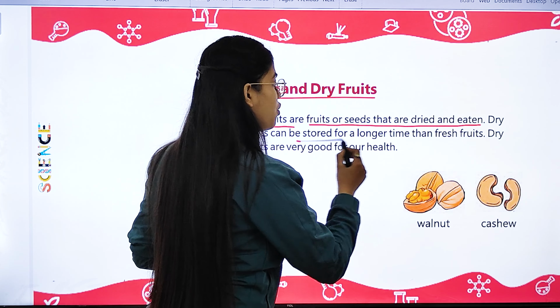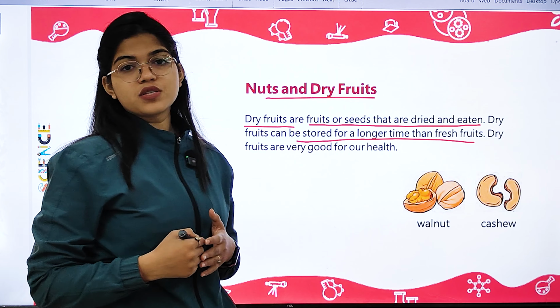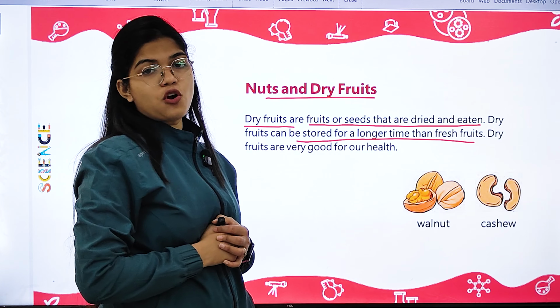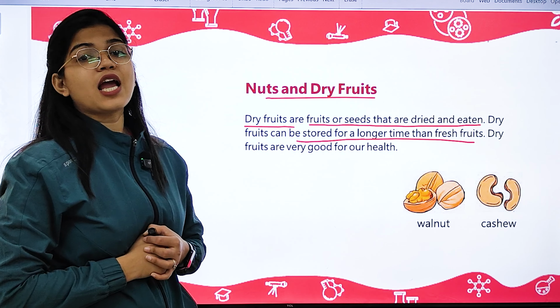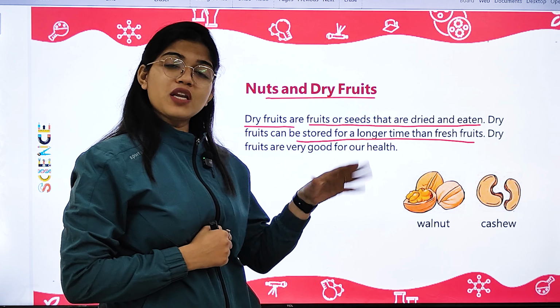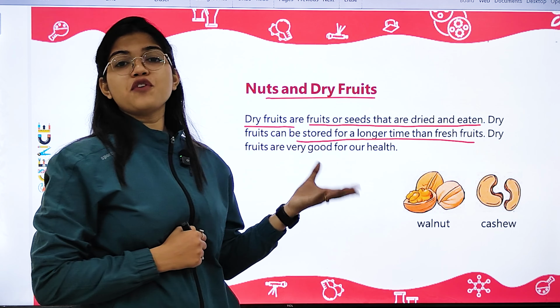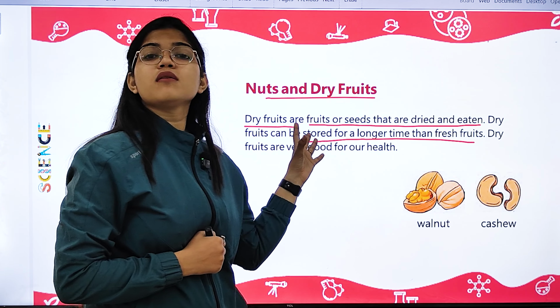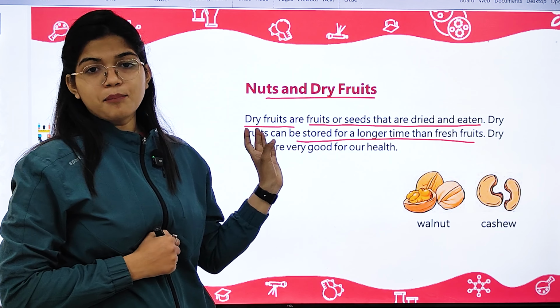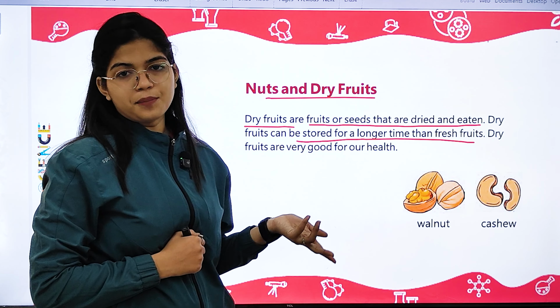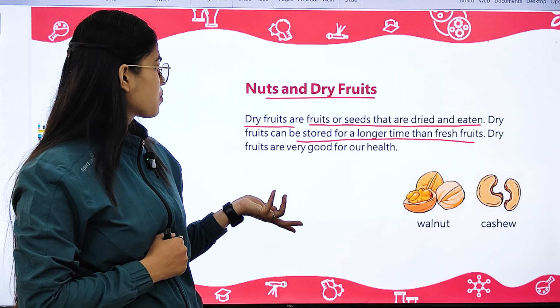They can be stored for a longer time than fresh fruits. The very advantage of these dry fruits is that they can be stored for a very long period of time as compared to fresh fruits, and then you can enjoy them in the future also.